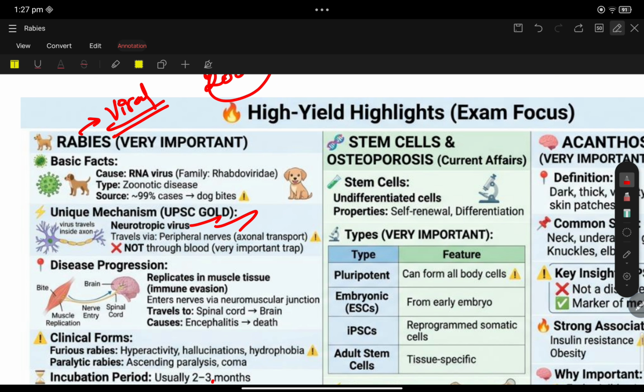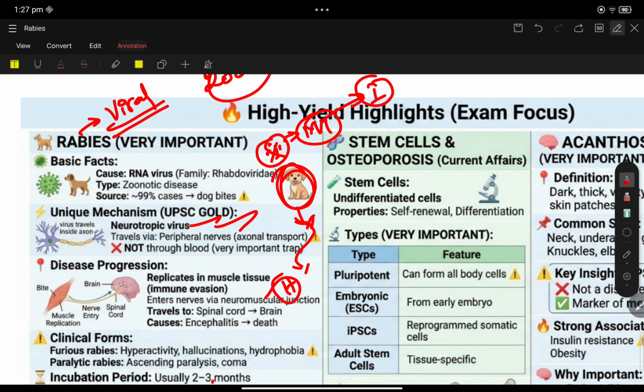Generally, after the bite, the rabies virus enters into the saliva. After the dog bites, the rabies enters into the human body through saliva, and it starts replicating in muscle tissues by escaping the immune detection. See, it is one of the important points I'm repeating again and again. It enters into the muscle tissues by escaping what? Immune system, by escaping the immune system.